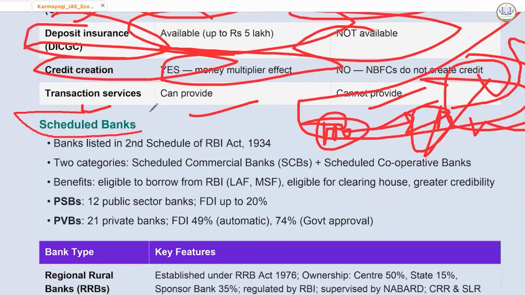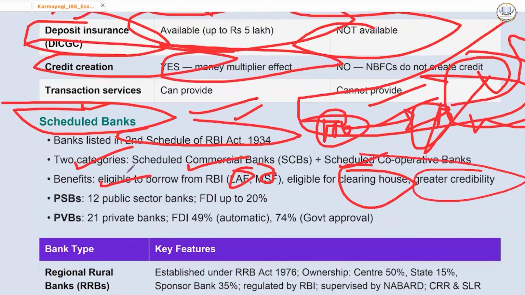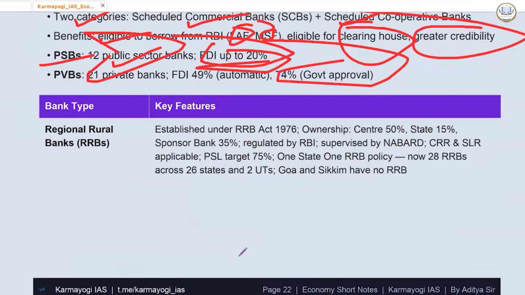Then we have scheduled banks. Banks which are listed in the second schedule of the RBI Act 1934 are called scheduled banks. There are two categories of it, scheduled commercial banks and scheduled cooperative banks. They are eligible to borrow from RBI under LAF and MSF, eligible for the clearing house, and have greater credibility. Now we have public sector banks, 12 public sector banks, FDI up to 20%. We have 21 private banks, FDI 49% under the automatic route, 74% under government approval.